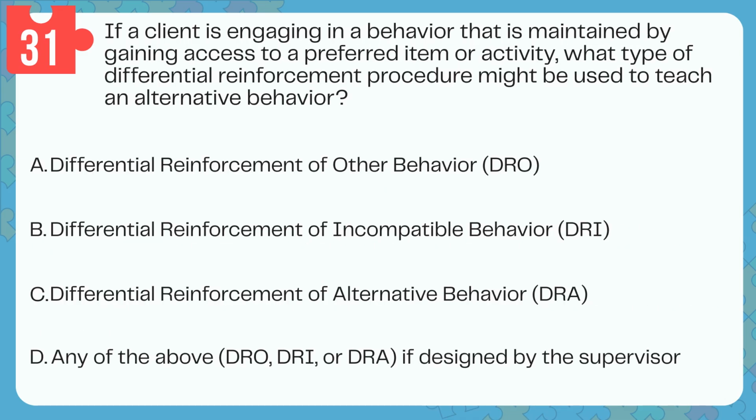If a client is engaging in a behavior that is maintained by gaining access to a preferred item or activity, what type of differential reinforcement procedure might be used to teach an alternative behavior? A. Differential reinforcement of other behavior, DRO. B. Differential reinforcement of incompatible behavior, DRI. C. Differential reinforcement of alternative behavior, DRA. D. Any of the above.